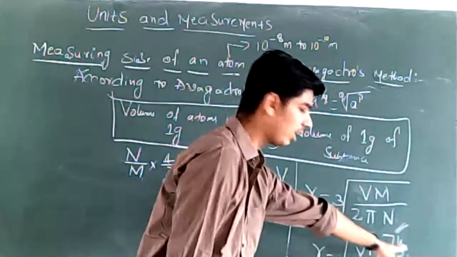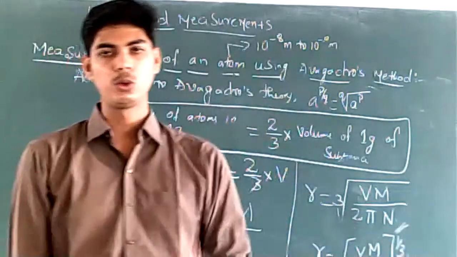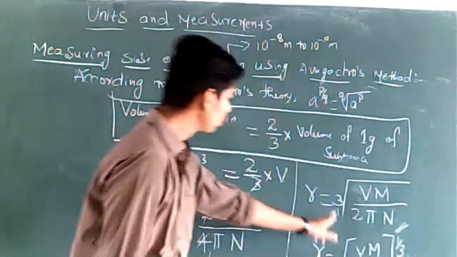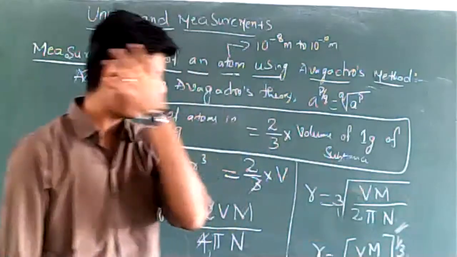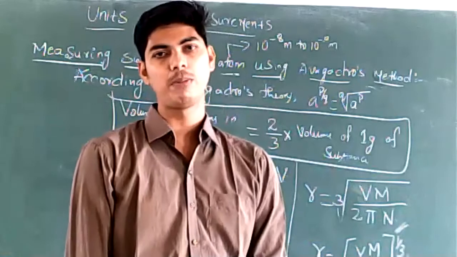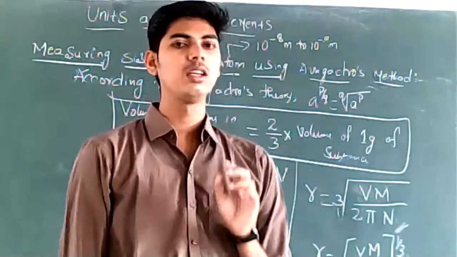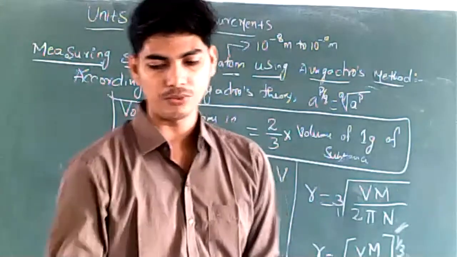Cube root can be written as power 1/3. So R will be equal to (Vm divided by 2 pi n) power 1 by 3. This is regarding the calculation of the radius of an atom.